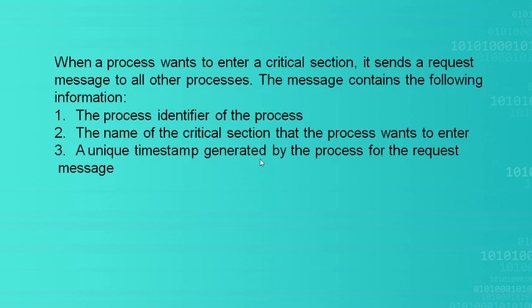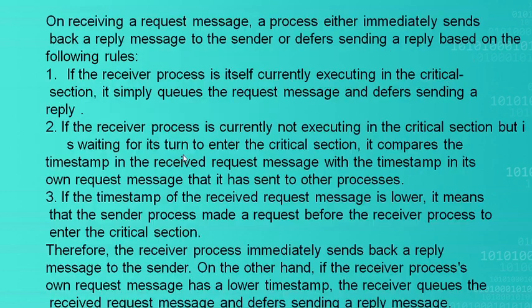If P1 and P2 are sending request messages, we can know whether P2 sent its request message first via the timestamp. So what will all the other processes do? On receiving that request message, the process will either immediately send back a reply to the sender, or it will defer sending a reply message, based on the following rules. For example, P1 sent a request message and there are three processes, P2 and P3.